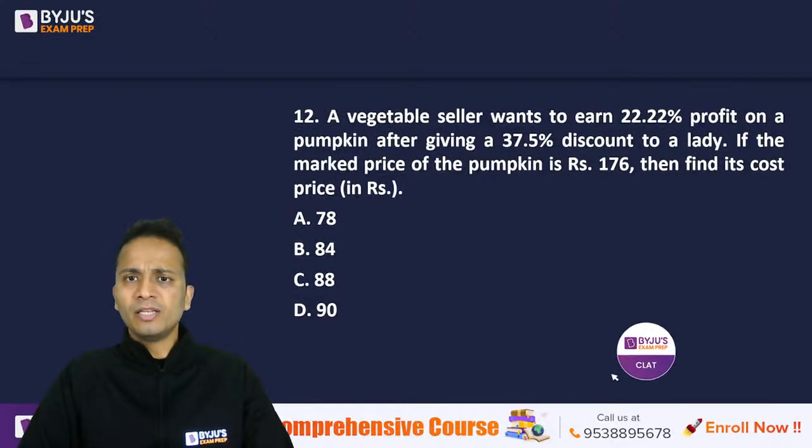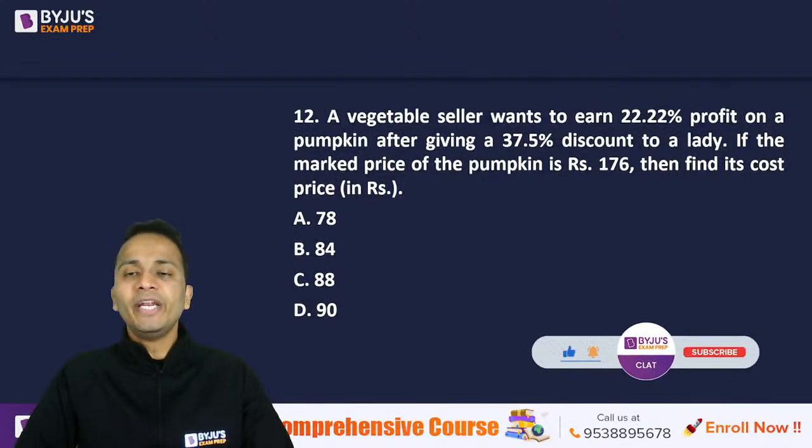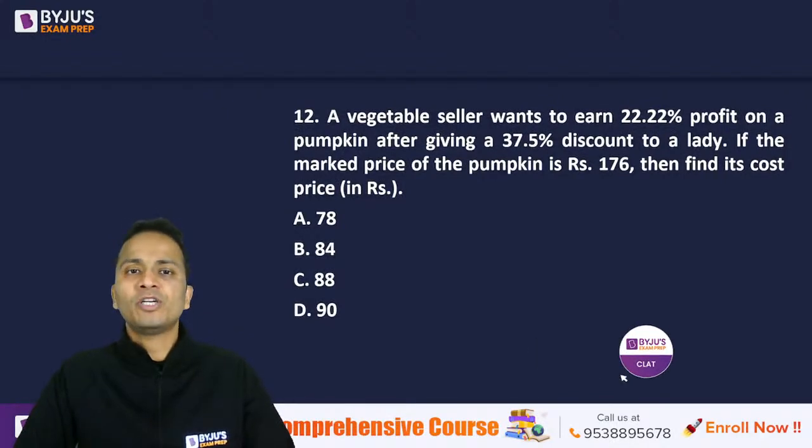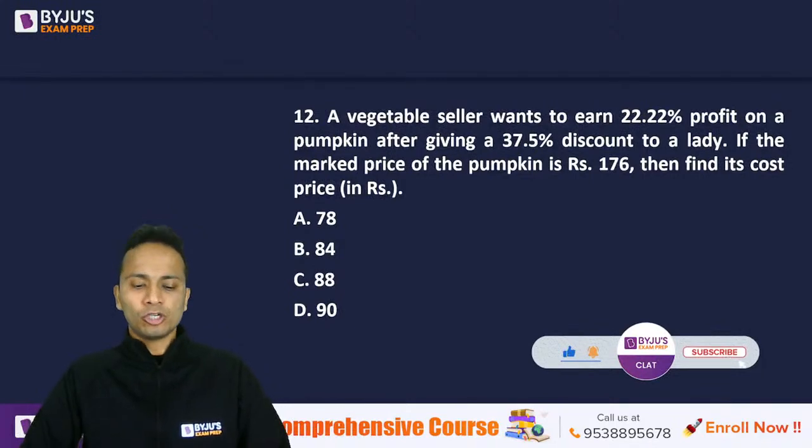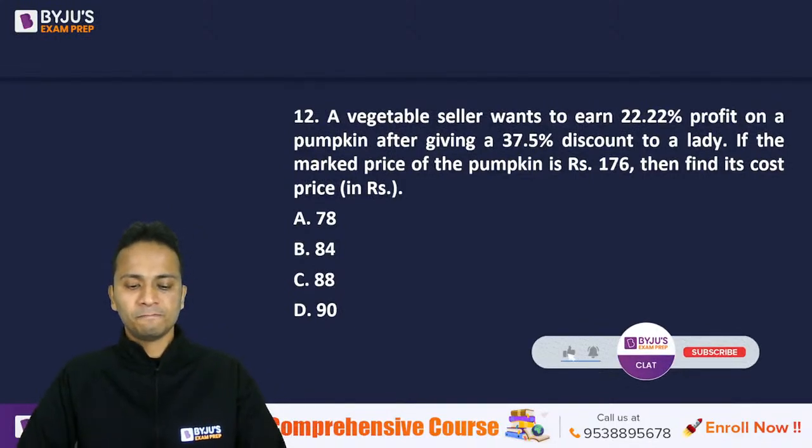A vegetable seller wants to earn 22.22% profit on a pumpkin after giving a discount of 37.5%. If the mark price of the pumpkin is given as 176, then find the cost price of the pumpkin.